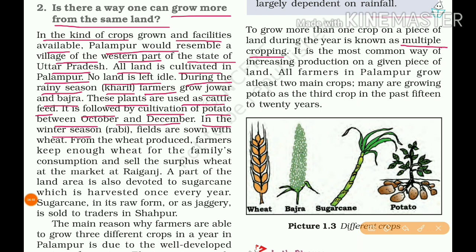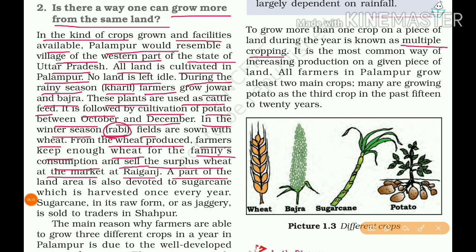In the winter season, Rabi, fields are sown with wheat. Rabi cultivation means wheat cultivation. From the wheat produced, farmers keep enough wheat for their family's consumption. For their own family they keep some of the wheat, and the rest, the surplus wheat, they sell at the market at Raiganj. Raiganj is a big village near Palampur.